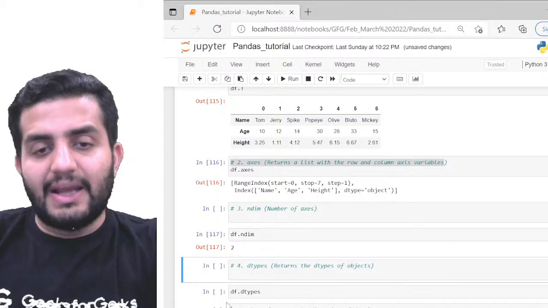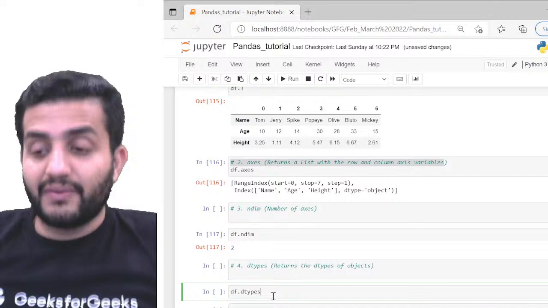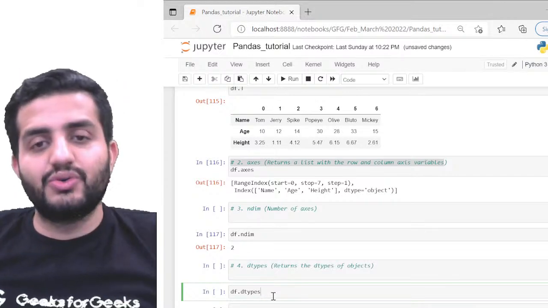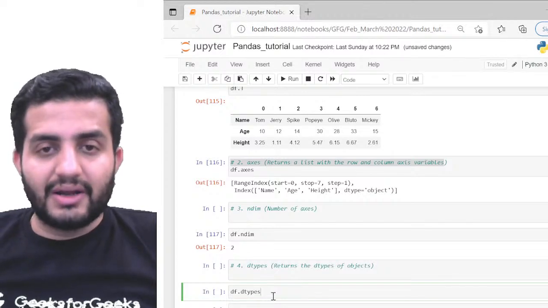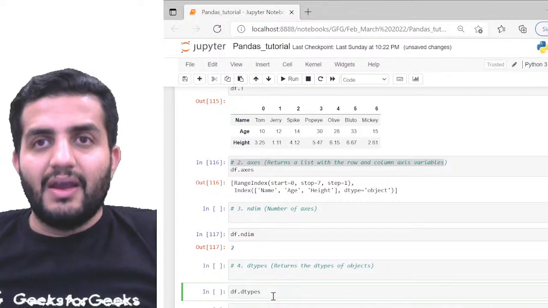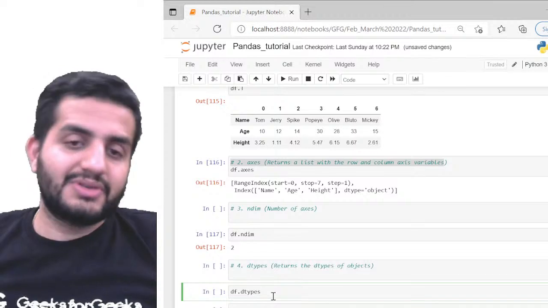Now, what about dtypes? dtypes is again a very important function, and it's one of the very primary steps which you do as soon as you load up your data. So what happens generally? Suppose we have, say, 20 columns, 20 features in your data set. So 20 columns in your spreadsheet.